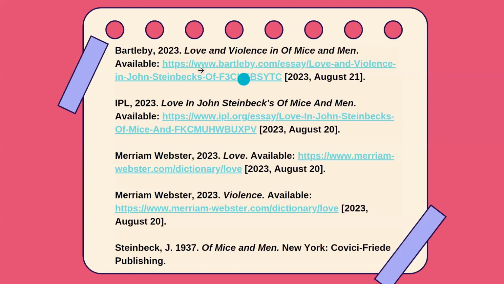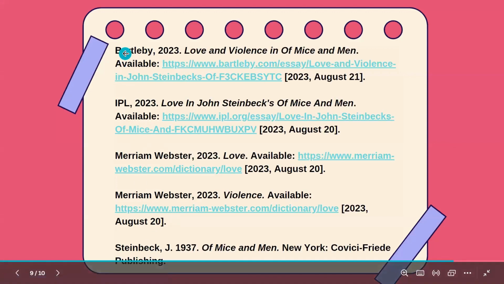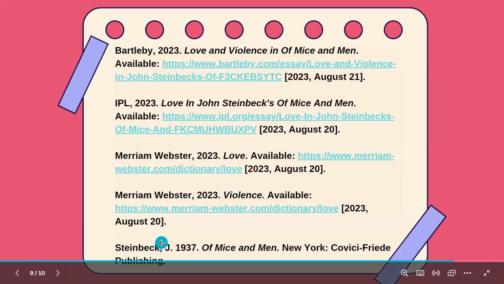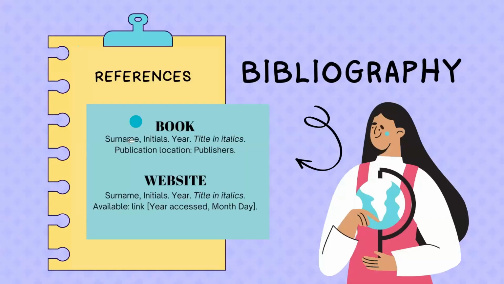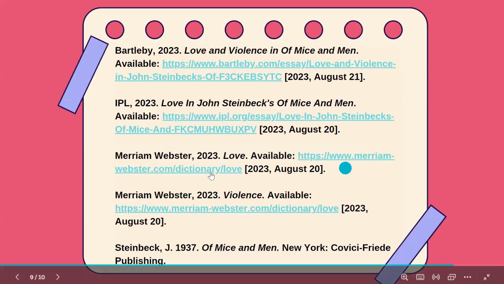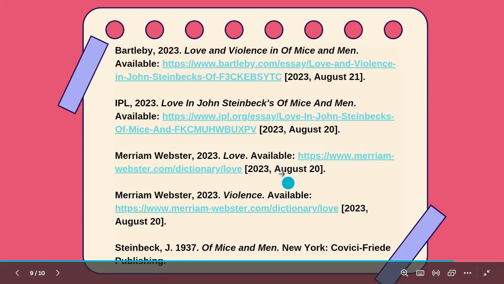And here it is in real time, in alphabetical order, my references that you saw me use: Bartleby, IPL, Merriam-Webster, and then the author of the book, Steinbeck. Here's my website. As you can see, the surname, initials here, all this whole template here, I just used it for all these websites. See the available, and the access is all recent, 21st, 20th August. And then we have the book that does not have a URL. Okay, and that is it.